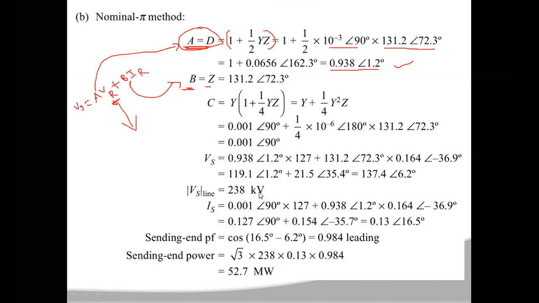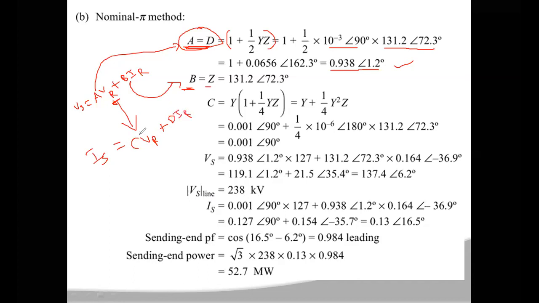Okay, right. After getting the sending end voltage, we can also calculate the sending end current. So the sending end current Is is equal to C into VR plus D into IR.